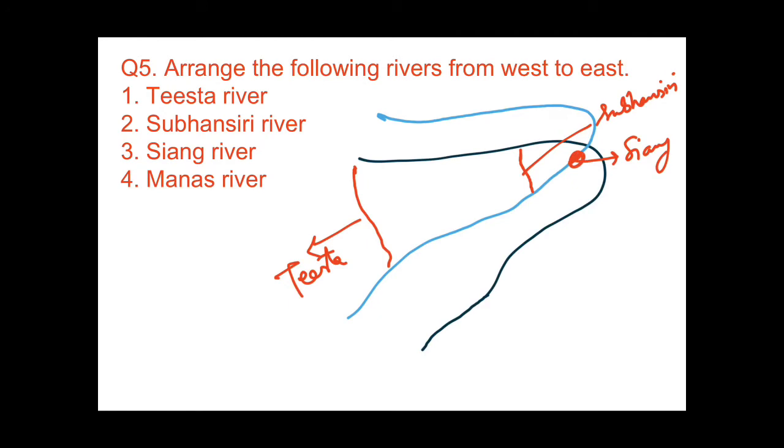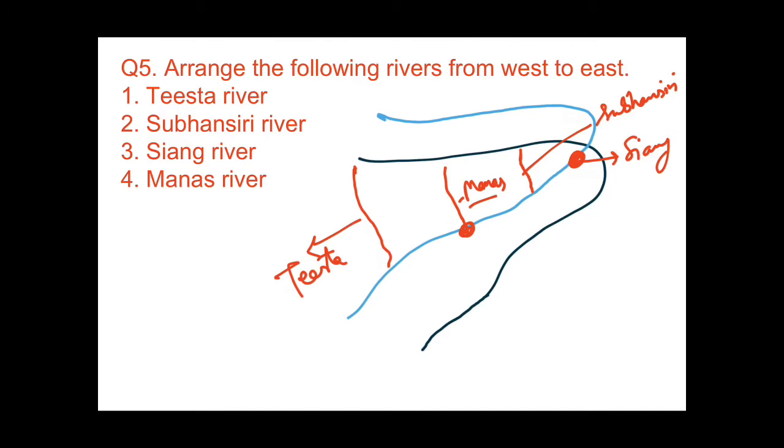So this point is Siang. And then the Manas river. Manas river originates from here. It is a transboundary river in the Himalayan foothills between southern Bhutan and India, and it flows through Bhutan and Assam in India. So here lies Manas river.